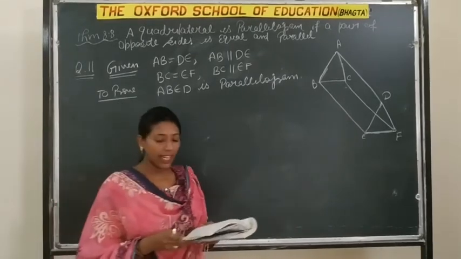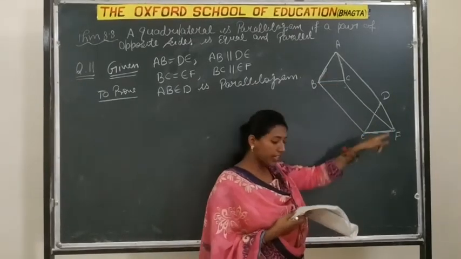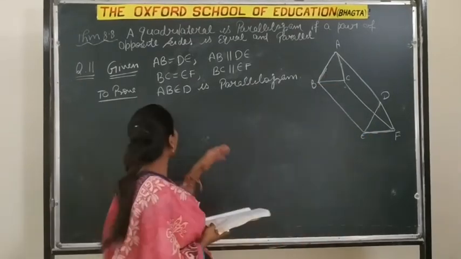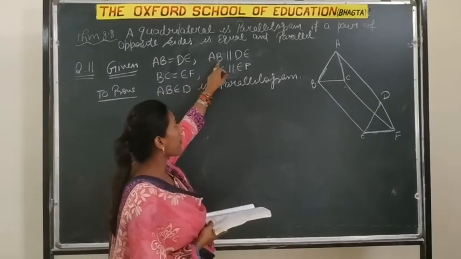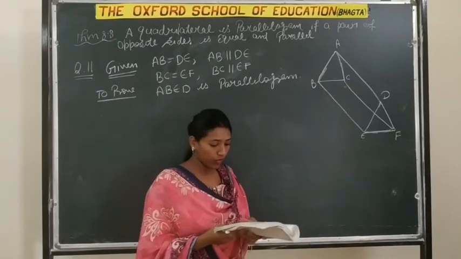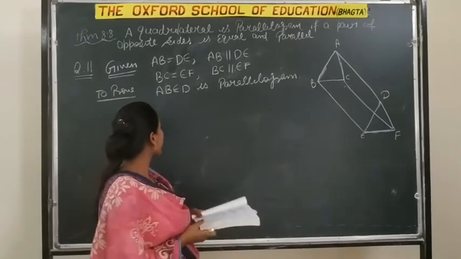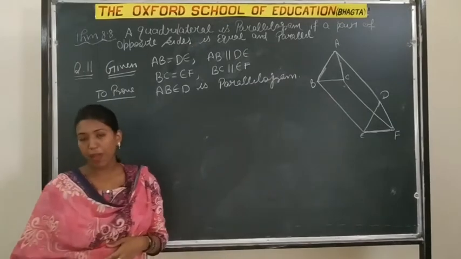So question number 11 is: in triangle ABC and triangle DEF, we are given AB equal to DE, AB parallel to DE, BC equal to EF and BC parallel to EF. Now the question has 6 parts to prove. First part is to prove ABED is a parallelogram.